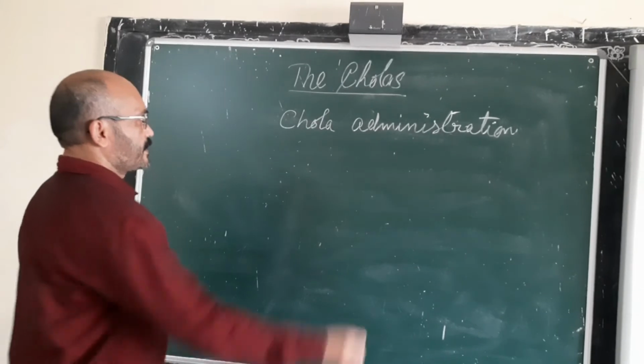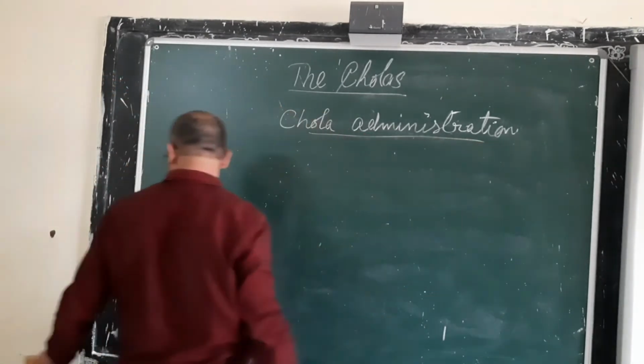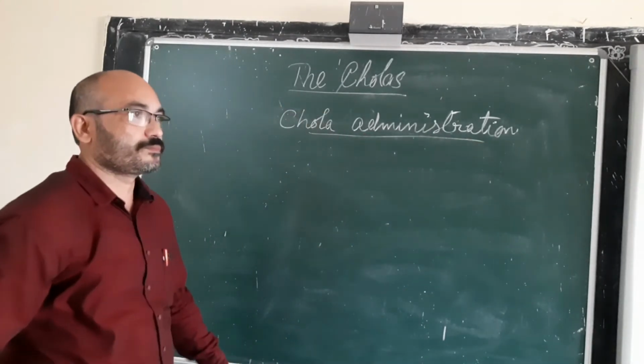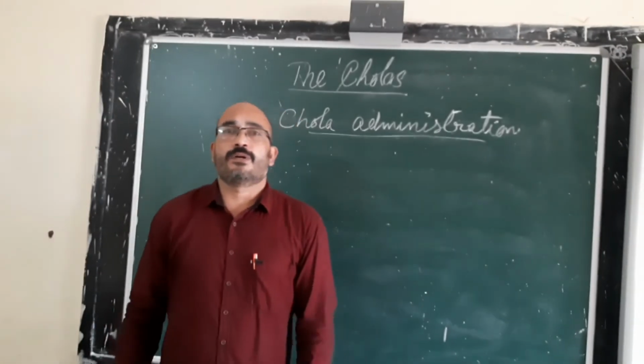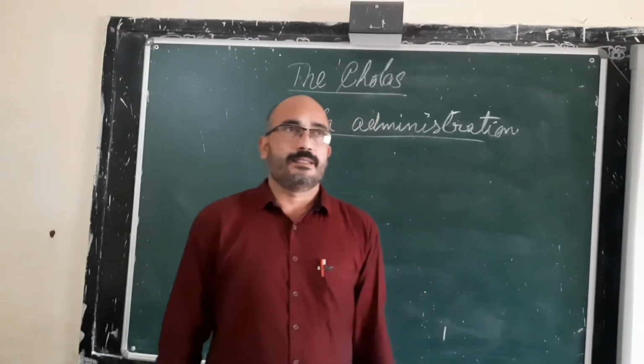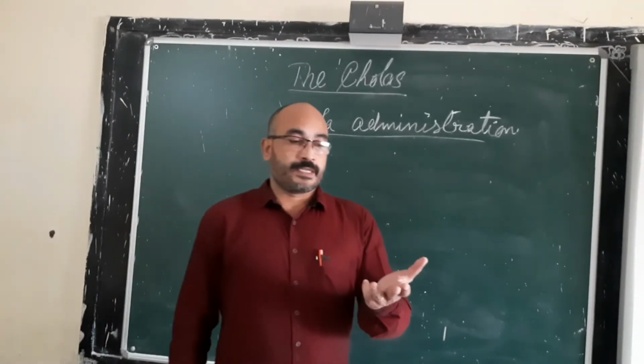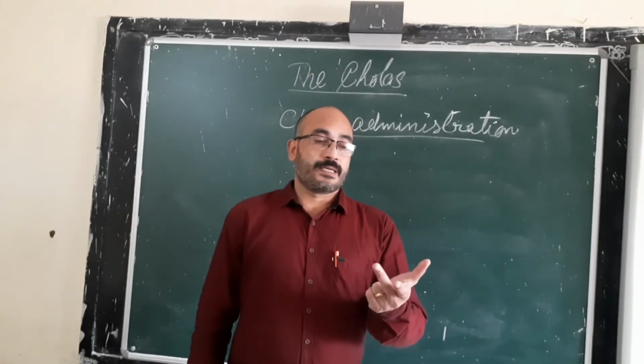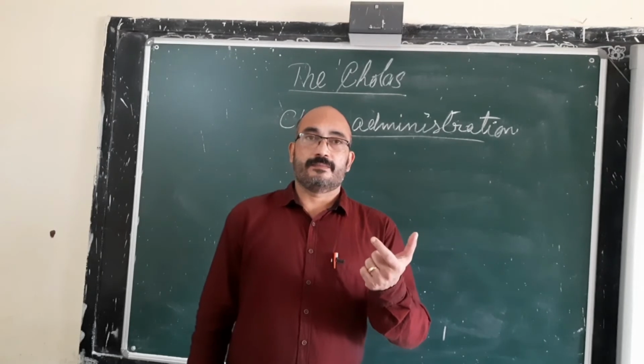Chola administration, or administration of the Cholas, is categorized into three parts: central administration, provincial administration, and local self-government.